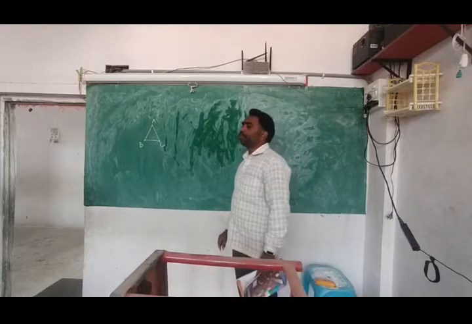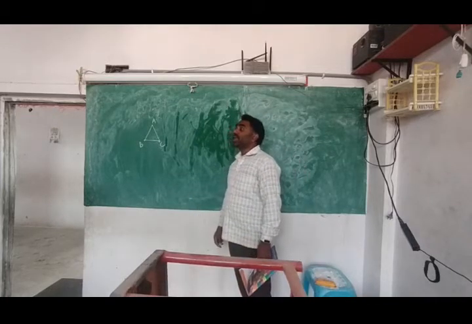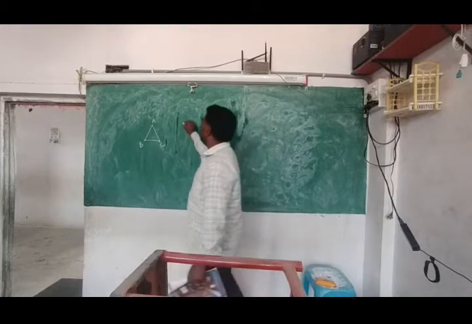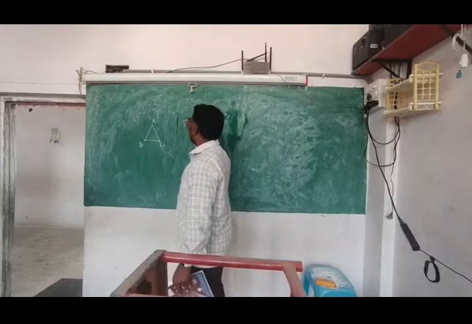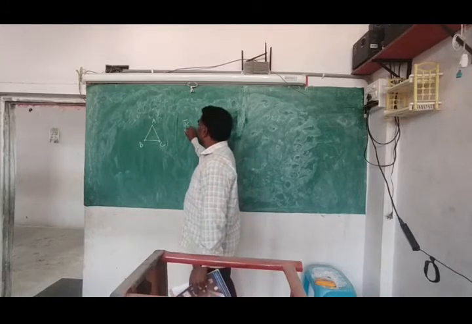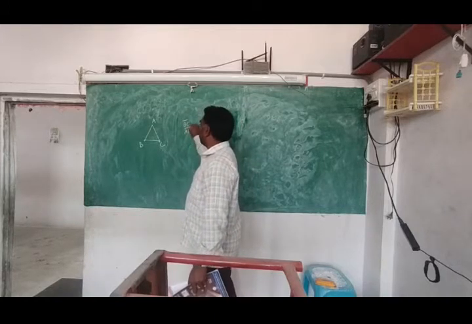Can you name them? Triangle. What are the line segments? Not the total shape. What line segments are found here? BC. Very good. BC line segment. Like this also, compulsory. And AB or BA line segment.